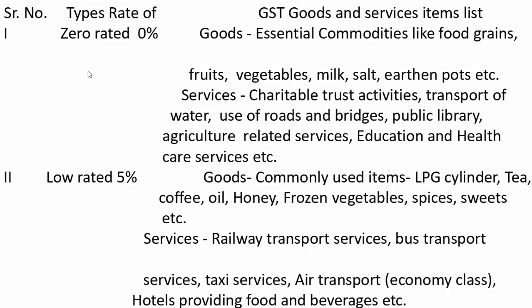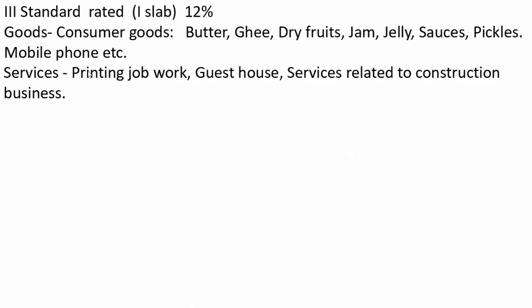Second category is low rated GST. It has a 5% rate. Goods under this category are commonly used items, that is LPG cylinder, tea, coffee, oil, honey, frozen vegetables, spices, sweets, etc. And services under this category are railway transport services, bus transport services, taxi services, air transport economy class, hotels providing food and beverages, etc.